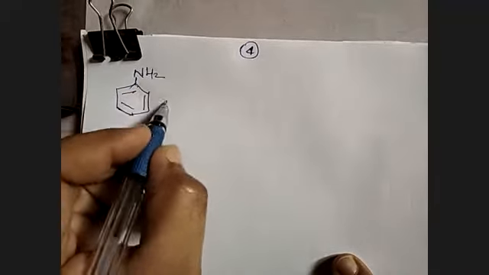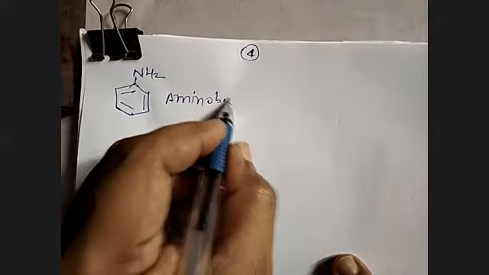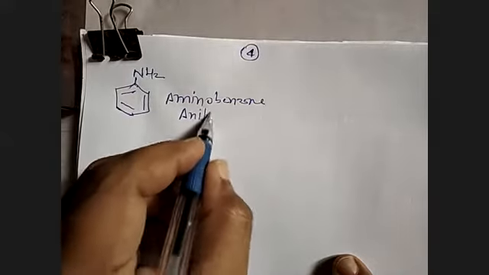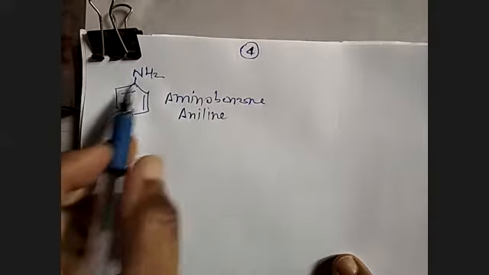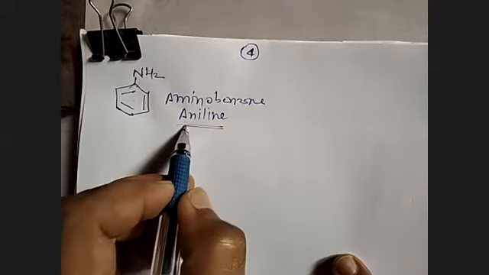Benzene attached to NH2 is called aminobenzene, or very commonly it is known by the name aniline.